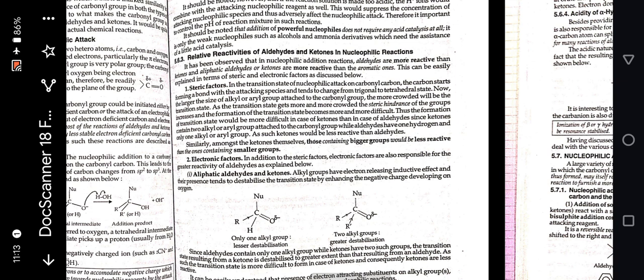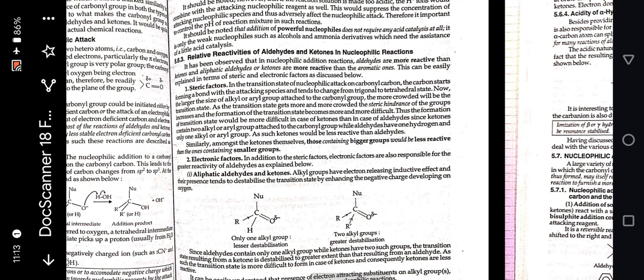Now, larger the size of alkyl or aryl group attached to the carbonyl group, the more crowded will be the transition state. As the transition state gets more and more crowded, the steric hindrance of the group increases, and the formation of the transition state becomes more and more difficult.